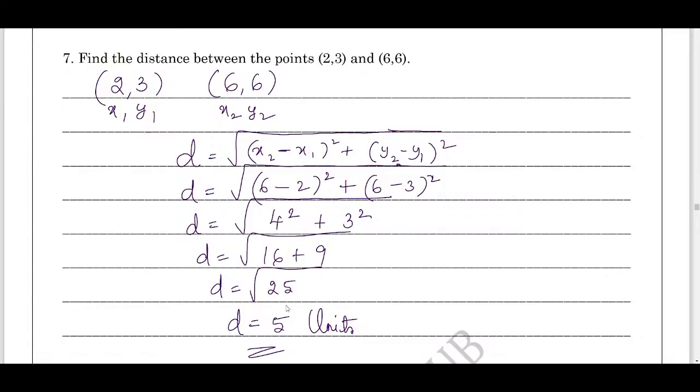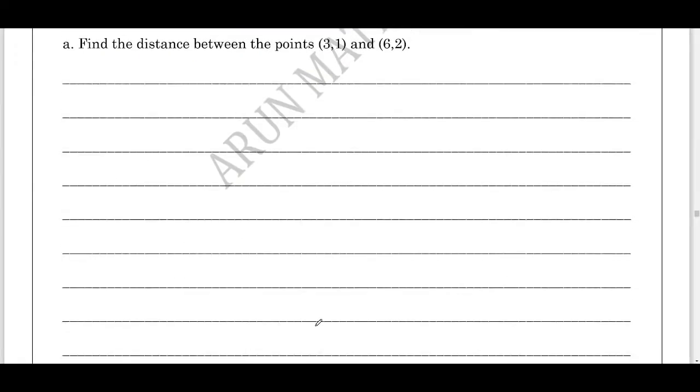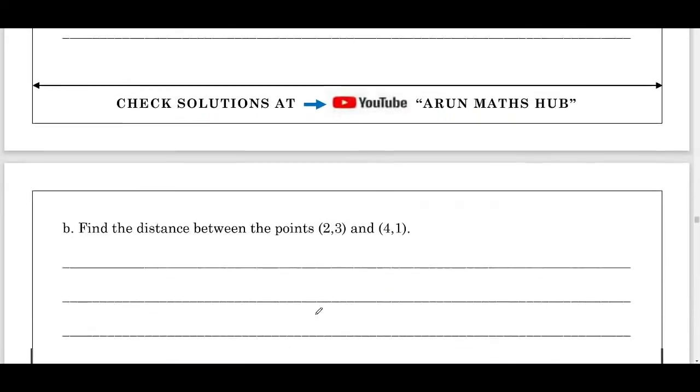Try to list all these formulas on a separate sheet so that you can do revision before going to the exam. Formulas are very important. The distance between two points is given by the formula D equals square root of x2 minus x1 whole square plus y2 minus y1 whole square. So you can find the distance between the points (3, 1) and (6, 2) by using the distance formula.